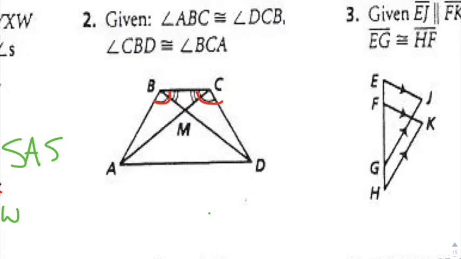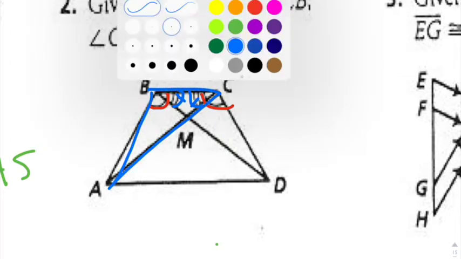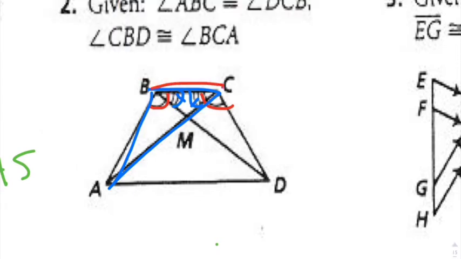What do we got? CBD. Yep, so you got a little mini angle and then a little mini angle right there. Therefore those triangles are congruent. Looks like you have a shared side right down the middle. I think what they're talking about is this triangle that I have highlighted in blue, and this triangle highlighted in red. And once again you have that shared side in the middle.